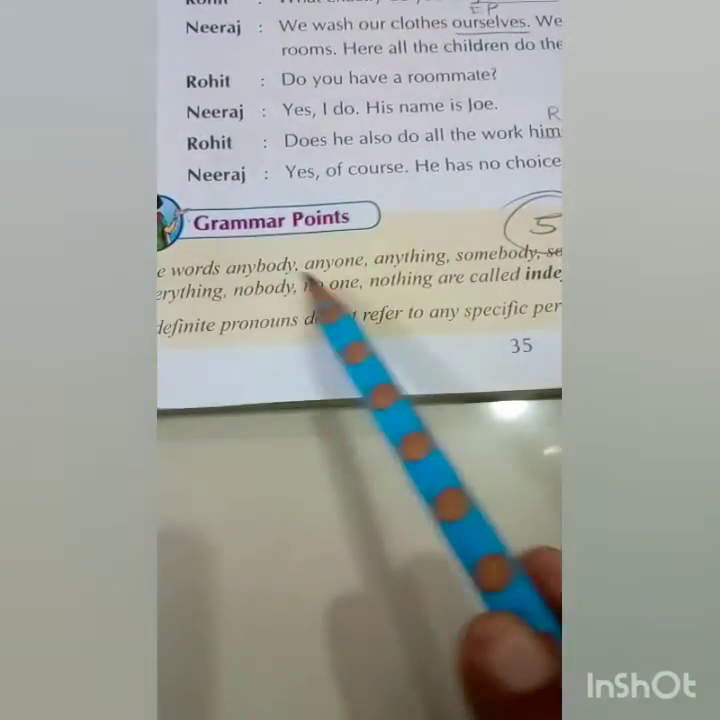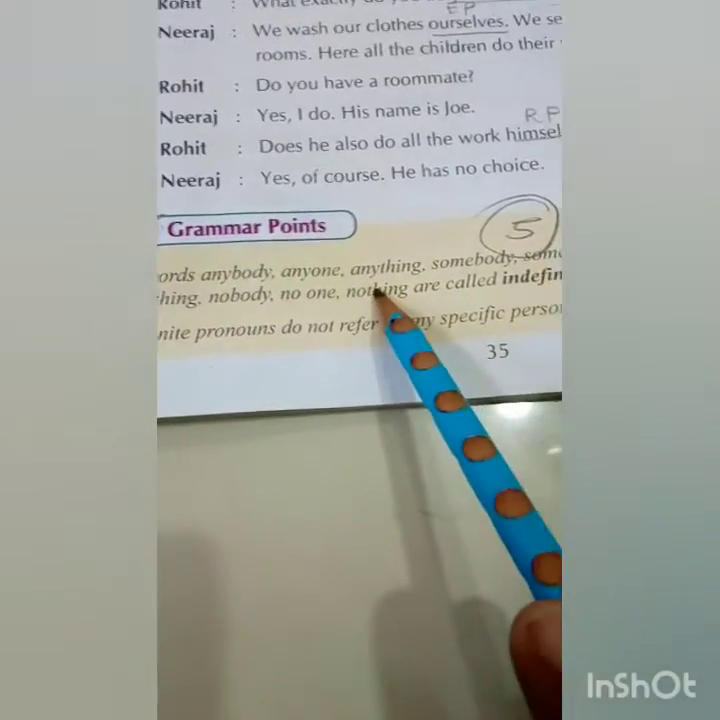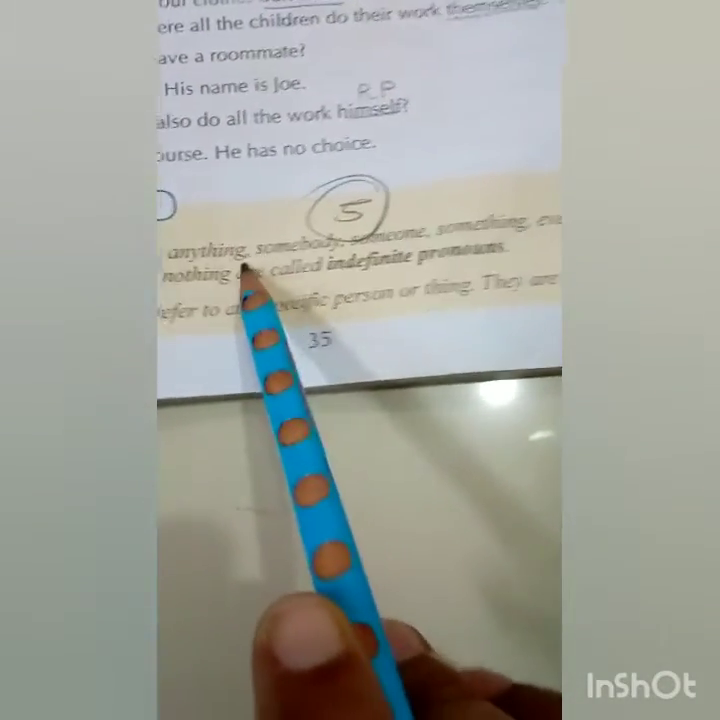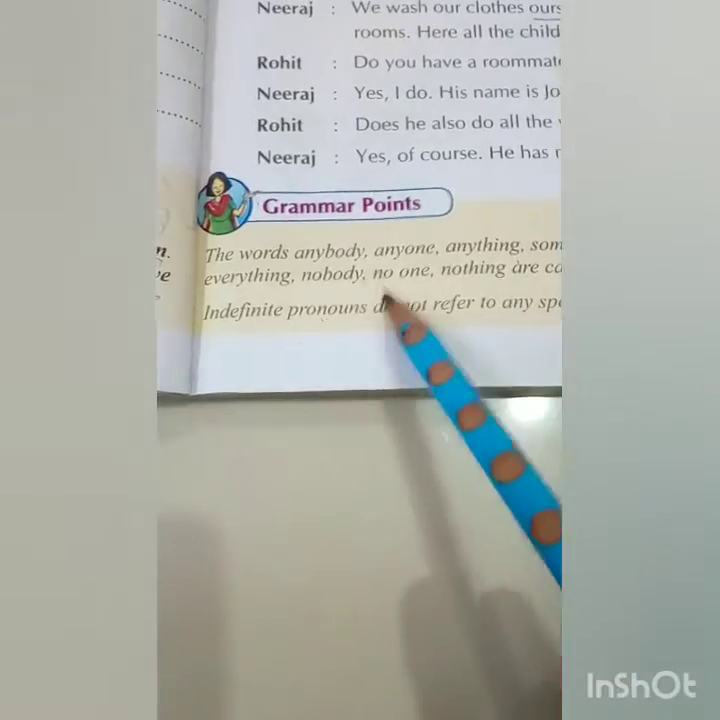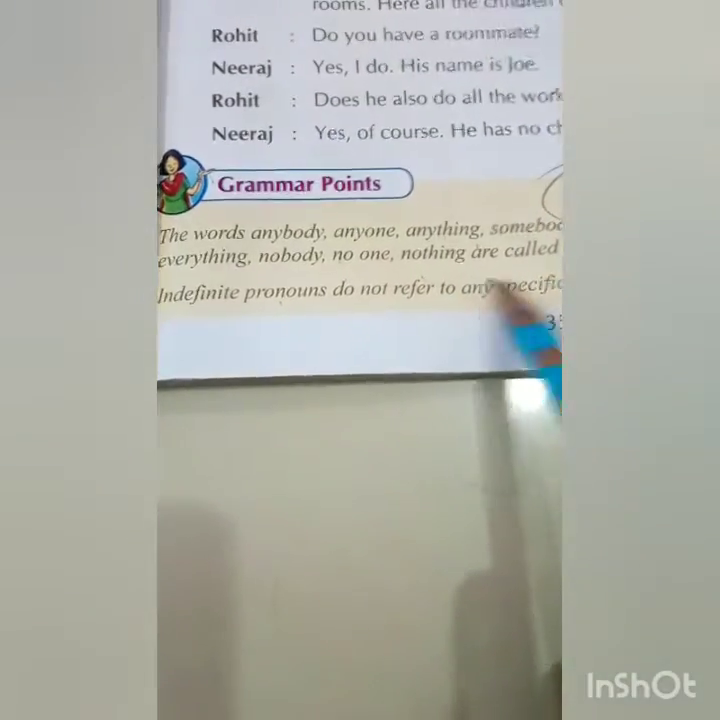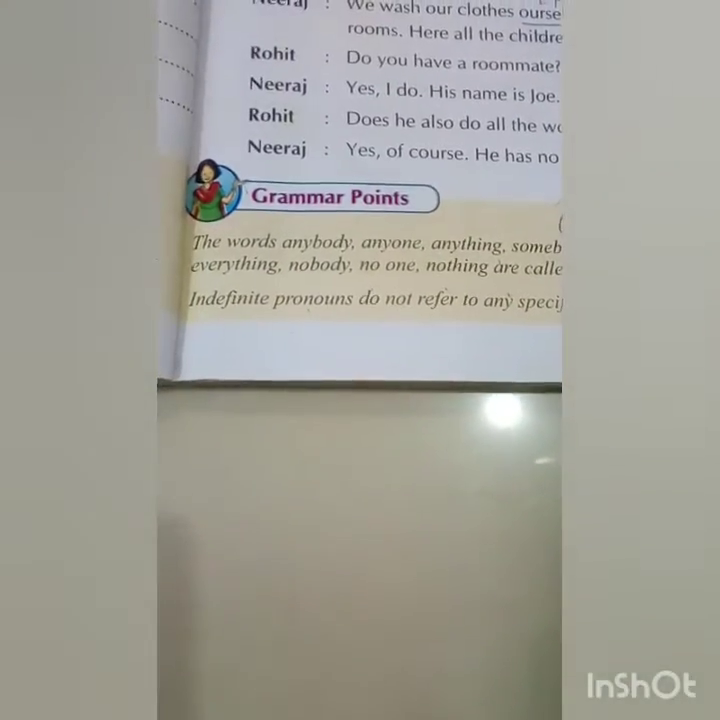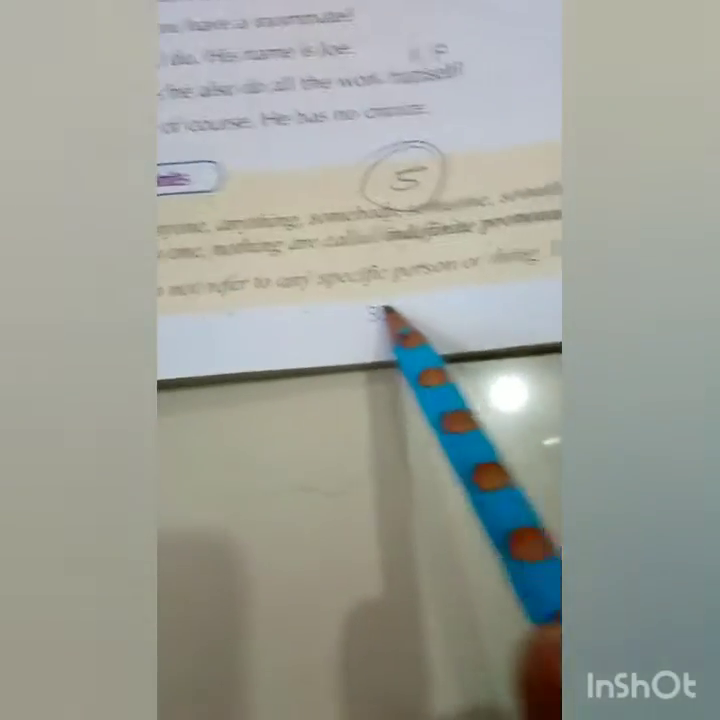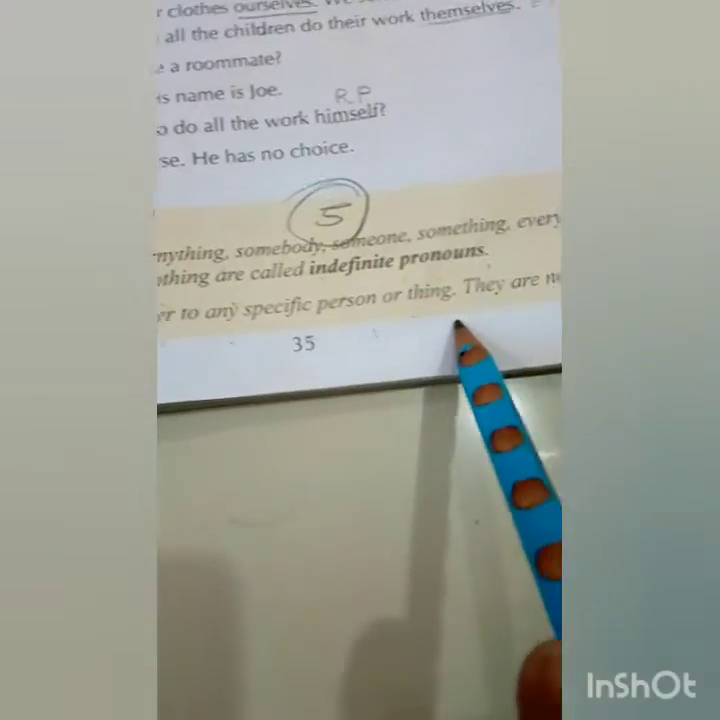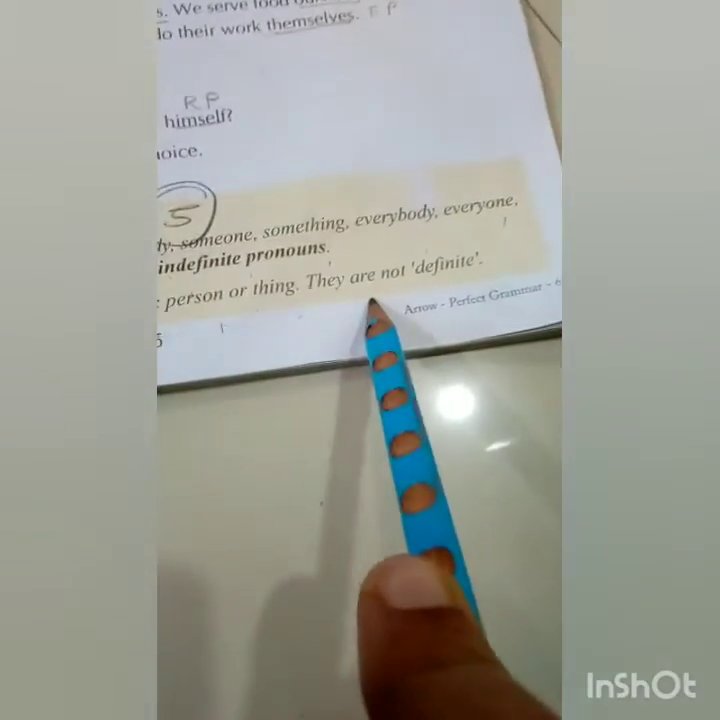Now, number 5. The words anybody, anyone, anything, somebody, someone, something, everybody, everyone, everything, nobody, no one, nothing are called indefinite pronouns. Indefinite pronouns do not refer to any specific person or thing. They are not definite. I will give you the example.